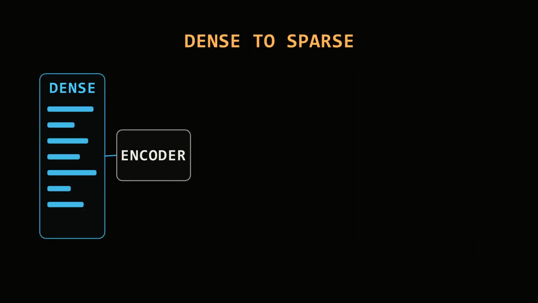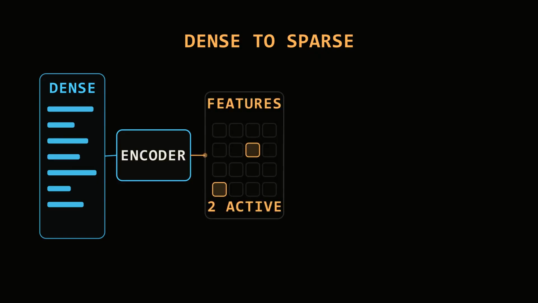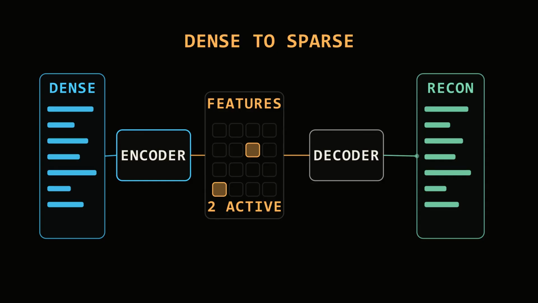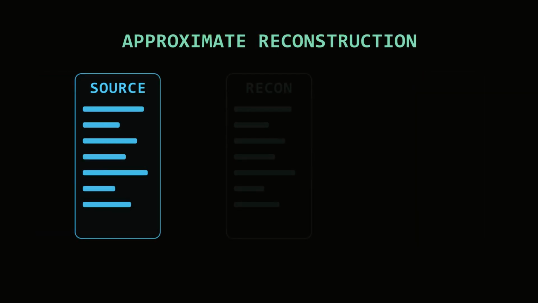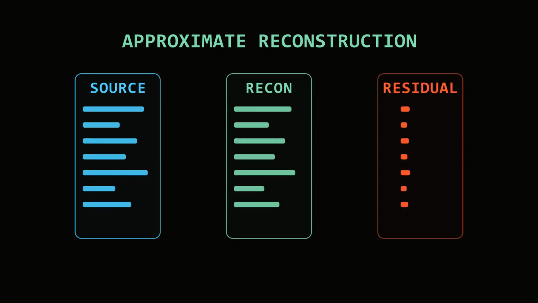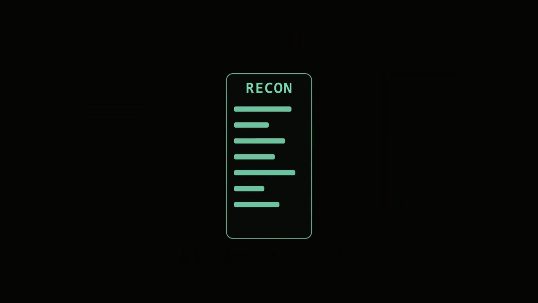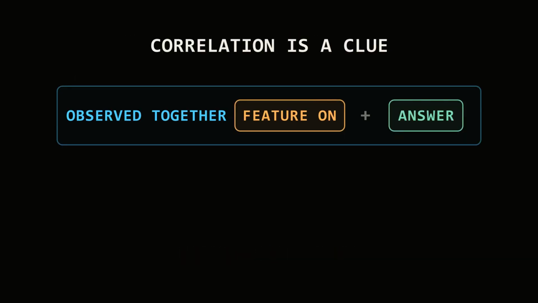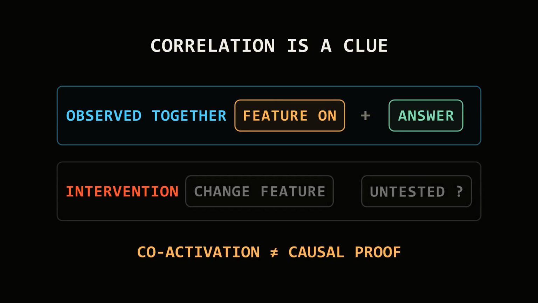A sparse autoencoder performs this translation. It converts one dense activation vector into a much larger feature list where only a small number are strongly active. Those active features can then reconstruct an approximation of the original state. If the reconstruction is faithful, the new coordinates become a possible microscope for the model. But an activating feature is only a clue. A pattern that appears near a concept may be correlated with the answer without actually causing it.